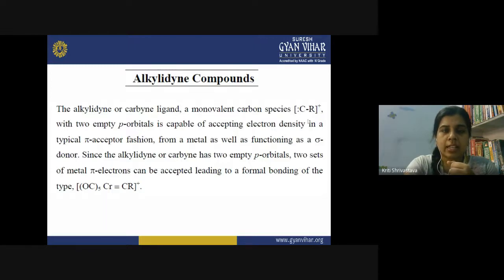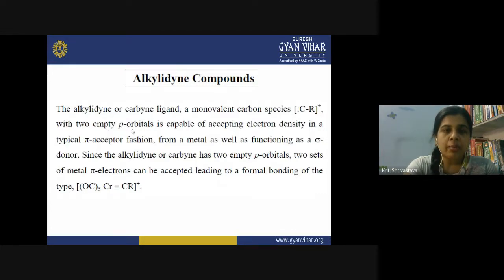Like in the earlier case of alkyl compounds, we saw a carbene, that is a CR2 group having two free valencies on the carbon. But here the carbon is monovalent, and that is why it is able to form a triple bond with the metal. So in this type of ligand, the carbon is monovalent, attached to only one group, and now it can form bonding with the metal.